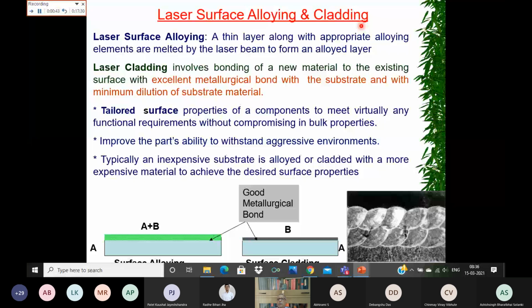Now consider a carbon steel. Whatever we do, the carbon steel is going to get corroded. But if you want to improve the corrosion property, then you can put a certain amount of chromium on the top surface and make the top surface alloyed with chromium. And as you know, stainless steel doesn't get corroded compared to carbon steel, and the main reason for the better corrosion resistance of steel is the presence of chromium.